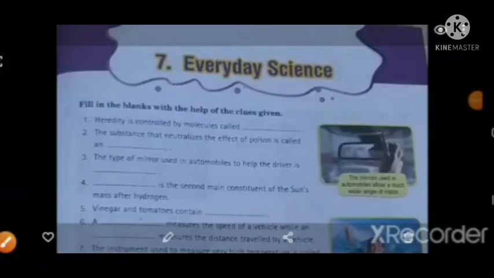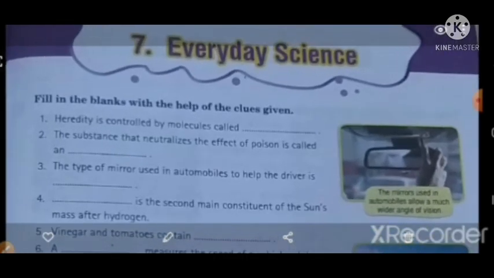Good morning, children. Today, let's learn Chapter 7 Everyday Science in your GK textbook. Let's see the first question. Before that, the question is this: fill in the blanks with the help of the clues given. First question: heredity is controlled by molecules called dash.